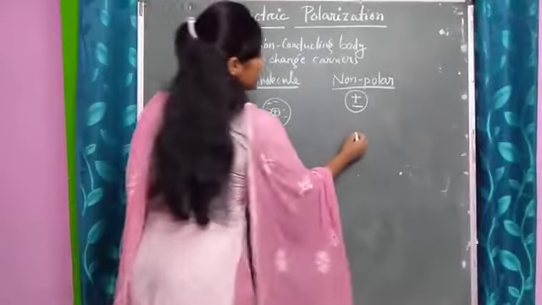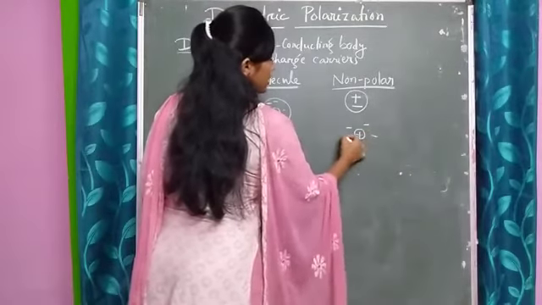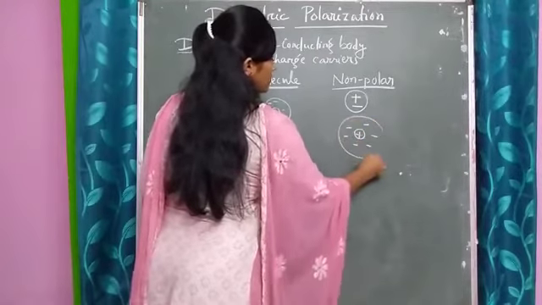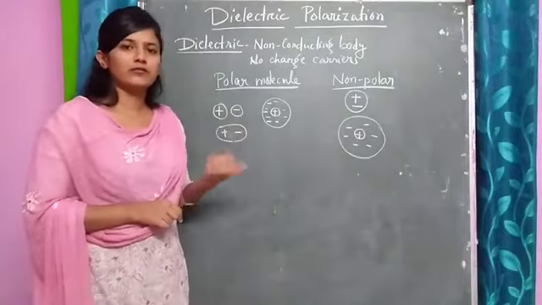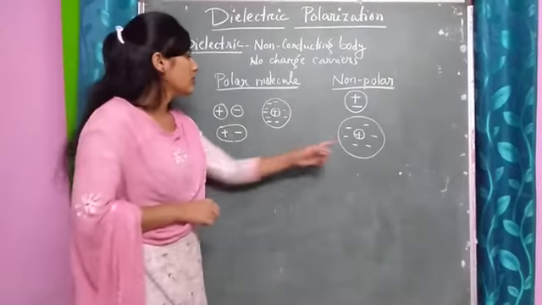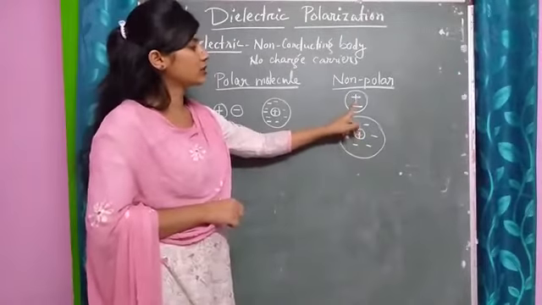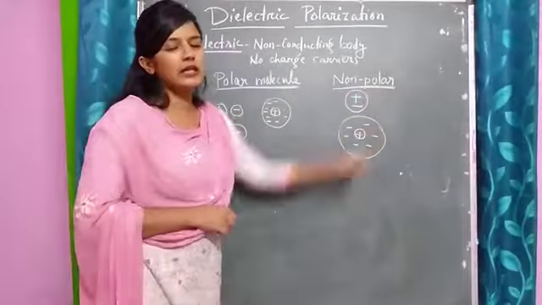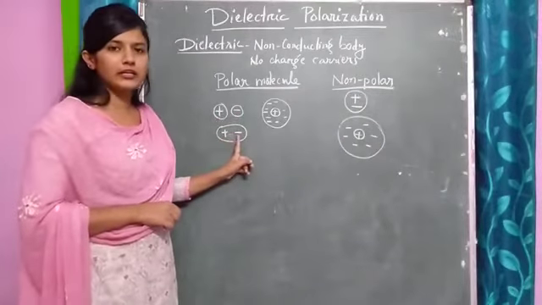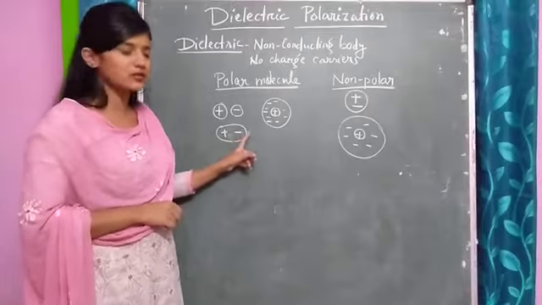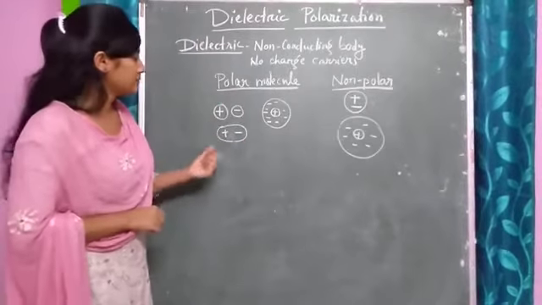That means the positive and the negative charges are uniformly distributed inside an atom, or we can also say for a molecule. So if the centers of positive and negative charges coincide, then that is non-polar, and if the centers of gravity of positive and negative charge don't coincide, then that is the polar case.